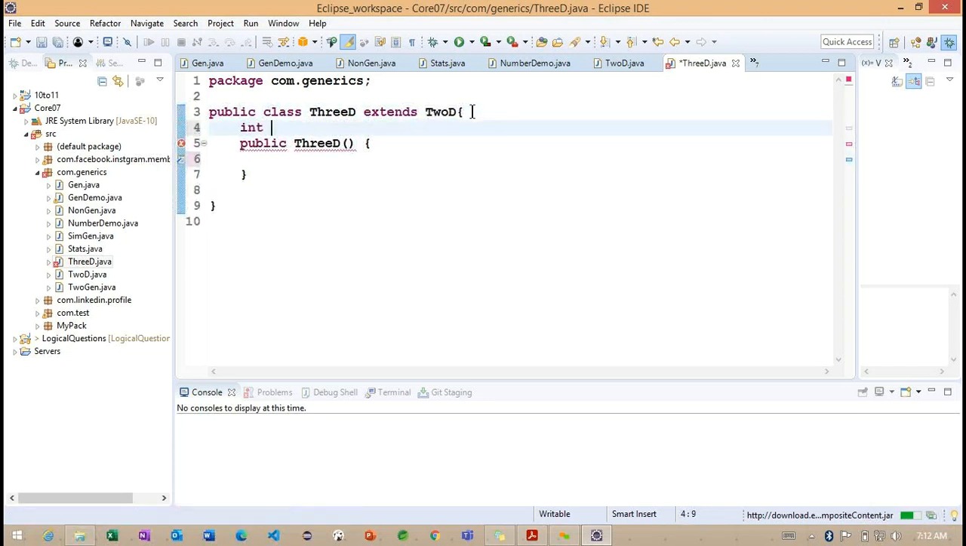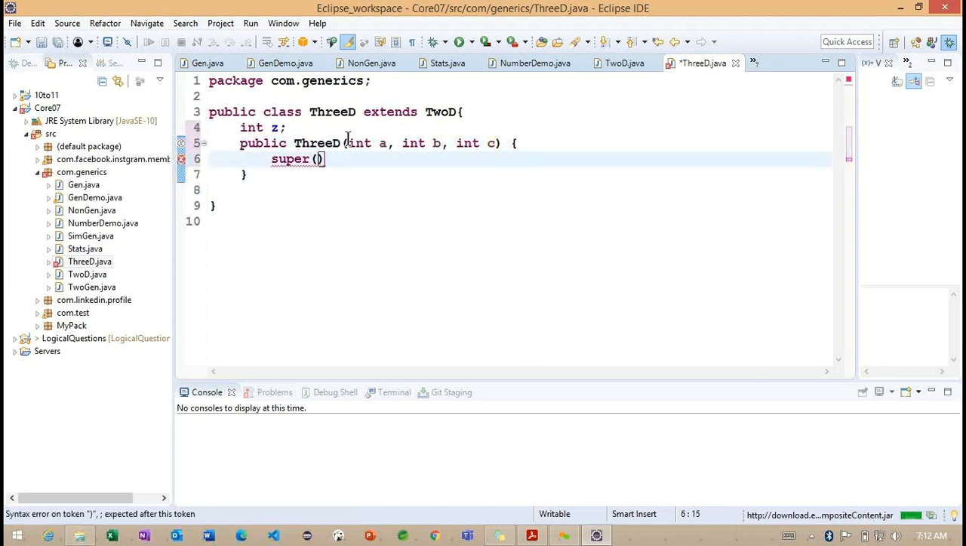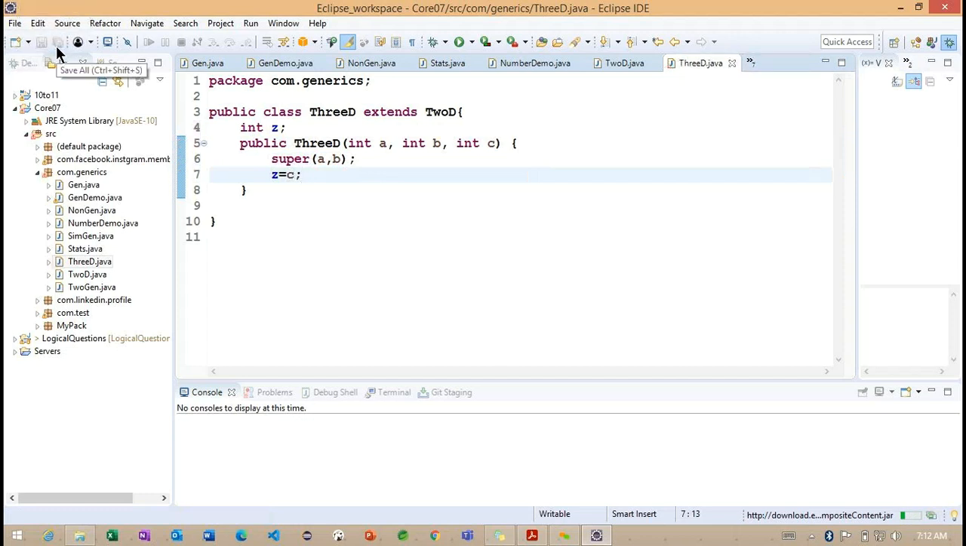To define the parameterized constructor, first I want to define the variables here. Only one variable I'm trying to define here, z. And now you can observe int a, int b, int c. Here I'm trying to call super(a, b), and z is equal to c. Getting the point? So this is our 3D class.